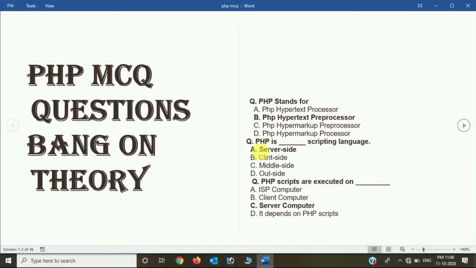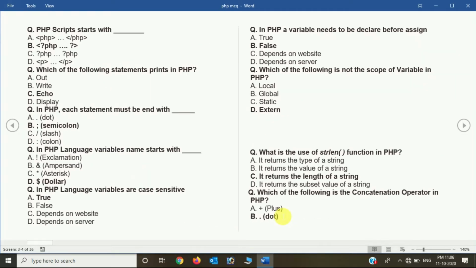Now PHP scripts are executed on ISP computer, client computer, server computer, and it depends upon the PHP script. So the answer of this question is server computer. Now the question is PHP scripts start with what? So options are here and the right answer is option B, that is the syntax given over here, you can see that.